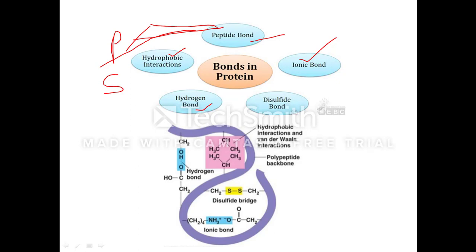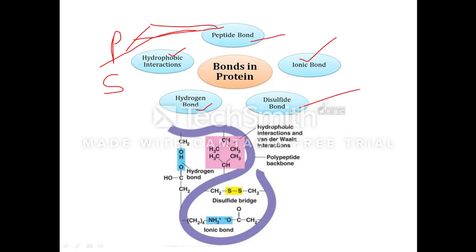The secondary bond: most of the properties of the proteins cannot be explained by the peptide linkage alone, thus indicating that a variety of other bonds stabilize the protein structure. These are called secondary bonds. That includes the disulfide bond. The disulfide bond is a covalent linkage just like the peptide bond.